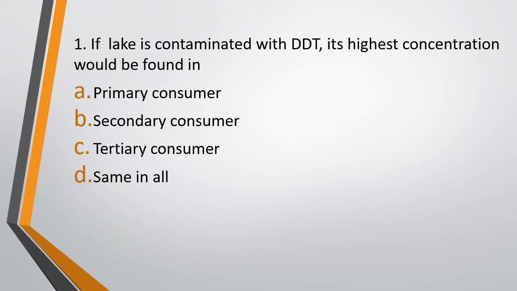Question number 1. If lake is contaminated with DDT, its highest concentration would be found in option A, primary consumers, option B, secondary consumers, option C, tertiary consumers, or option D, same in all. If lake is contaminated with DDT, the highest concentration is found in which level of consumer? The correct answer is option C, that is tertiary level of consumer, and this is an example of biomagnification.